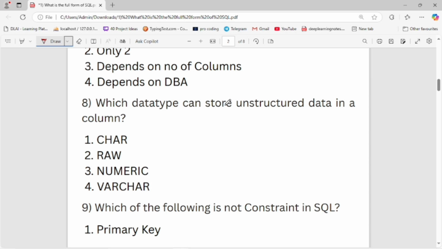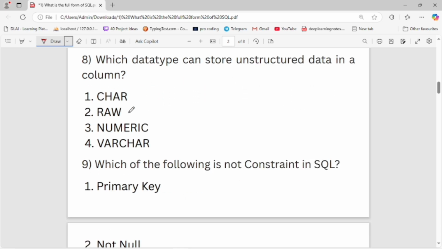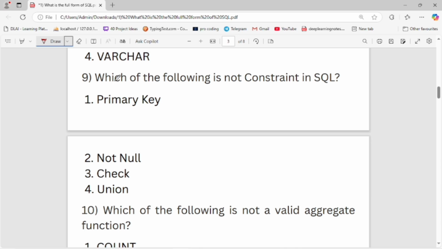Which data type can store unstructured data in a column? First is character, second is raw, third is numeric, fourth is vector. Second option is the right option. Raw can store unstructured data. Now let's move to the next question.